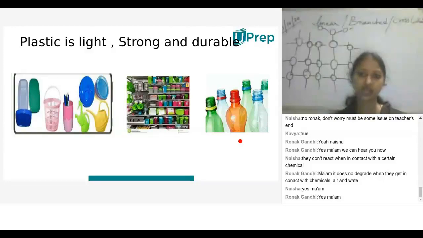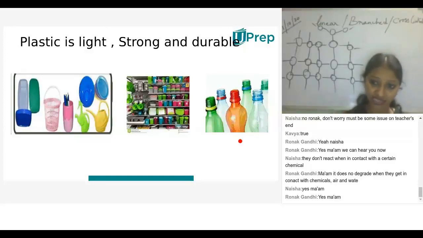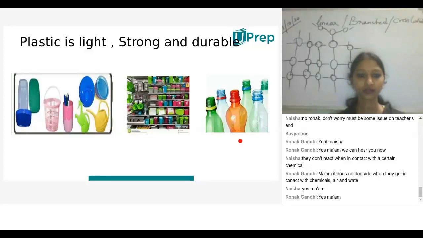So definitely when we buy things, we'll see the durability. Am I right? Then only can we afford to buy. And it is much more efficient when we compare with metals. If we store chemicals in metals, we'll find the reaction will occur, and the same way with groceries. So definitely we'll opt for this. Plastic is light, strong and durable.